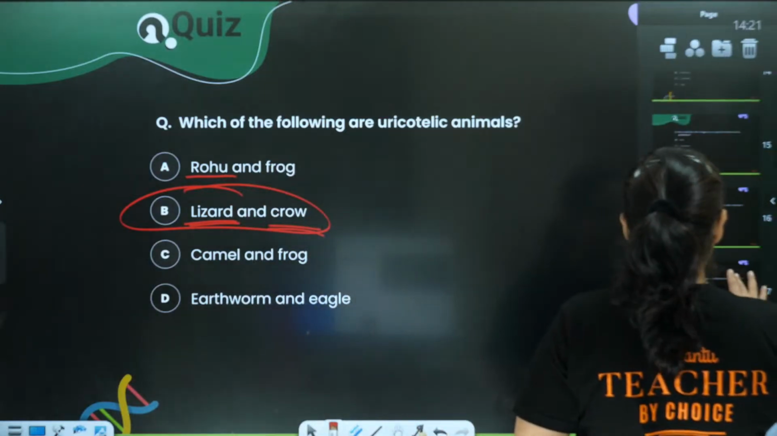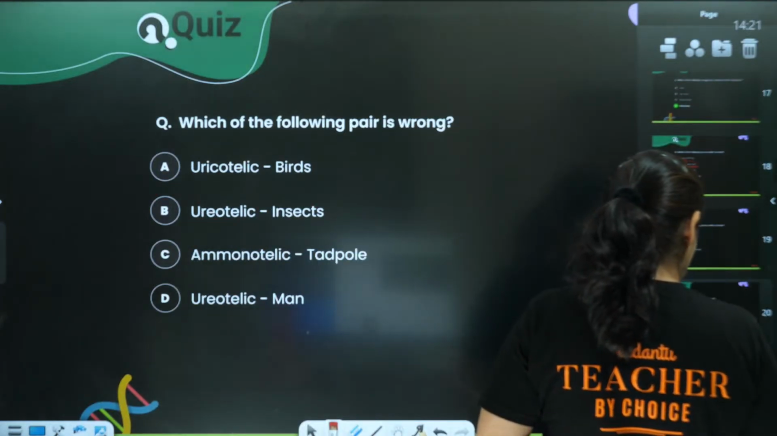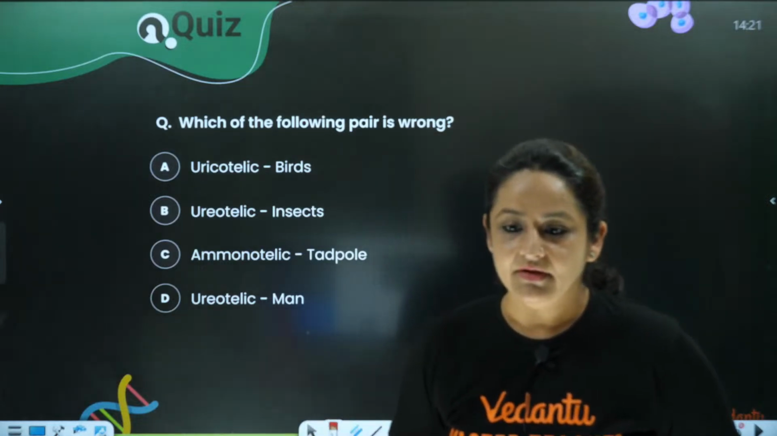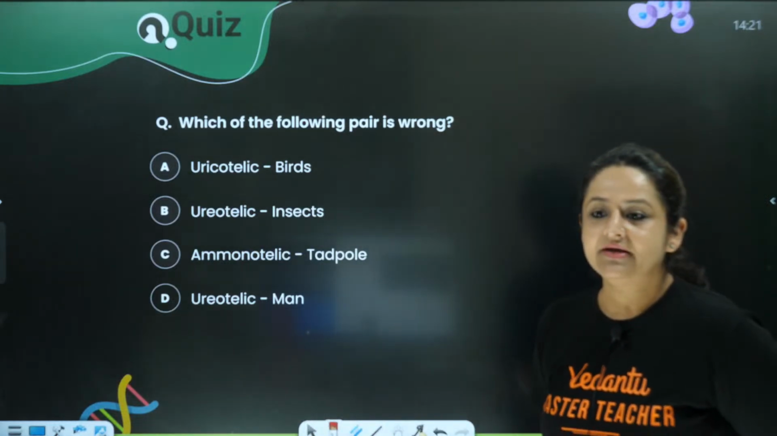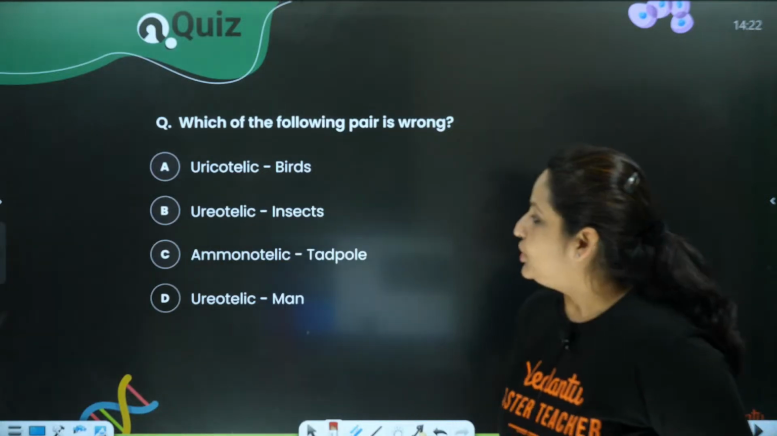Chalo, one more question I am giving. Let me see if my children are able to do it or not. Do this question and then I'll move to the next topic. Okay, very good, Harita. Give me the answer for this. Which of the following pair is wrong?